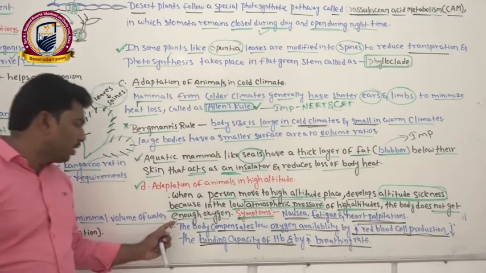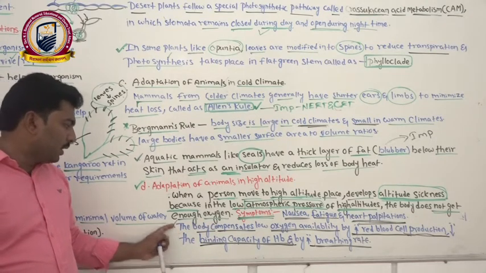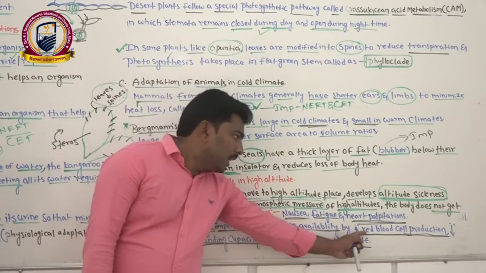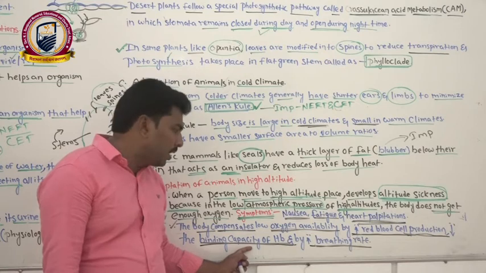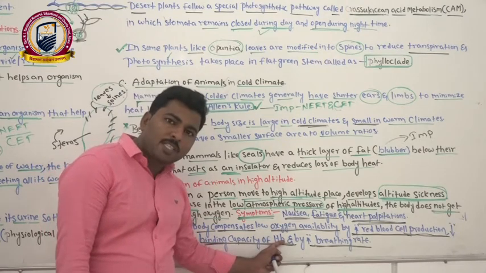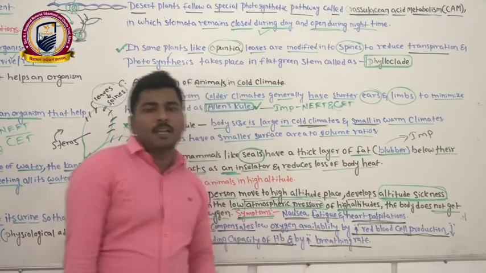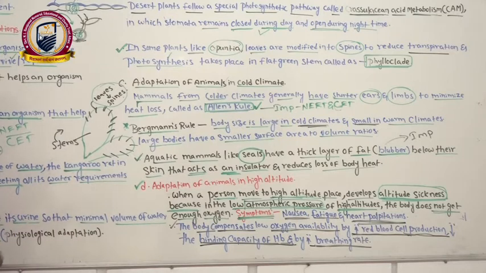One more time I will tell you how they overcome with the three reasons. The body undergoes three physiological changes. First one is the increase in red blood cell production. Second one is the decreased binding capacity of hemoglobin. Third one is increasing the breathing rate. By using these three physiological changes, the person's body again gets into a normal situation.